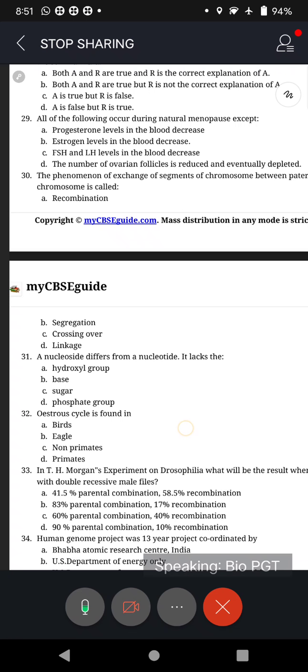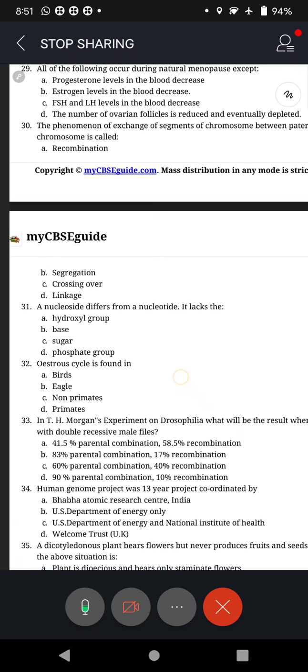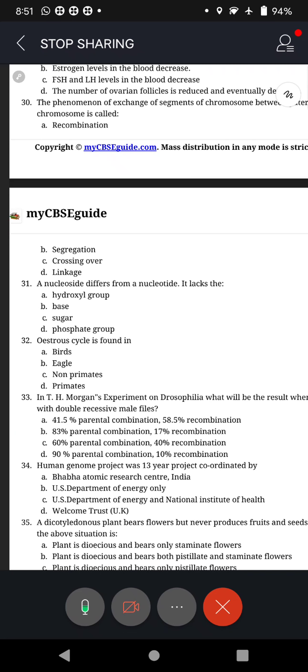Now, come to question number 31. Very easy for Kadkol and others. Nucleoside. I said in the question only, the answer is there. Spelling: nucleoside. I said N and S. N for nitrogenous base, S for sugar. NS is nitrogen base, sugar. Nucleotide, what is missing? Phosphate group. Add that, finish. So nucleoside differs from nucleotide.